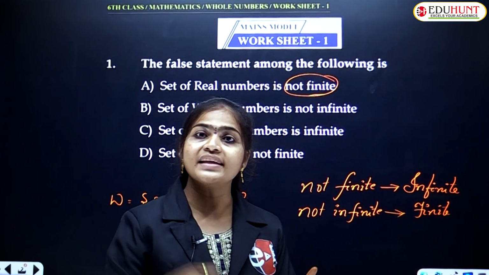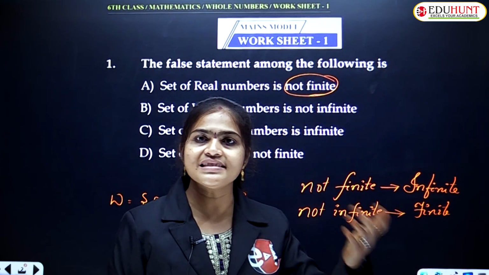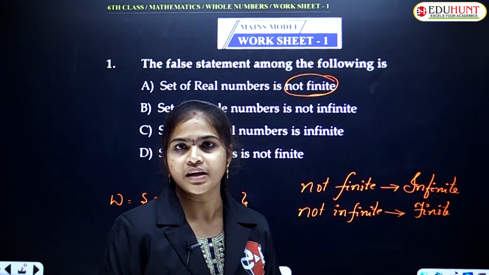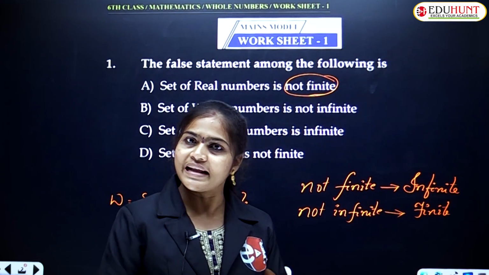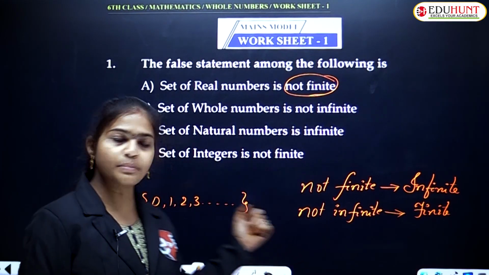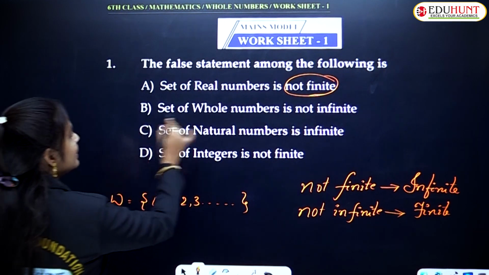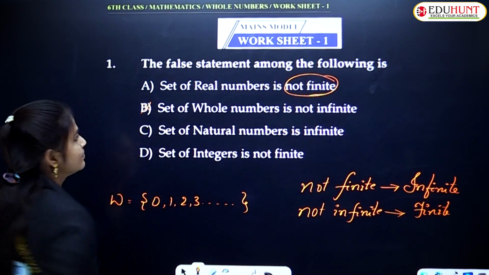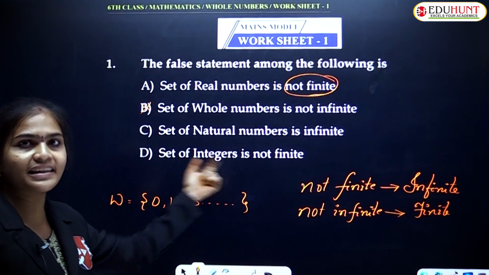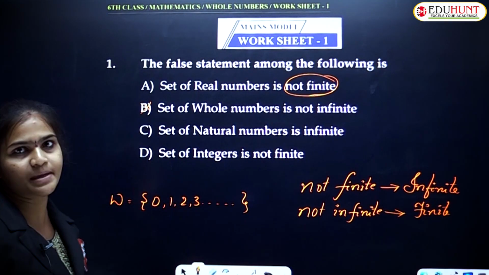That is 1. What is the greatest natural number? That is infinite. We cannot say what the greatest number is. That's why we cannot say what the greatest whole number is either. That's why the statement given in option 2 is wrong. They said not infinite, which means finite, so that is the wrong statement.